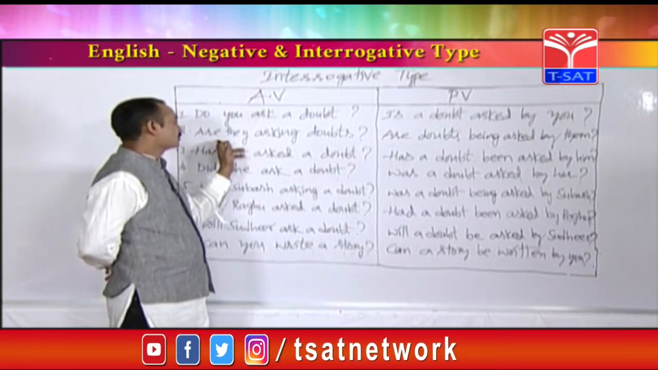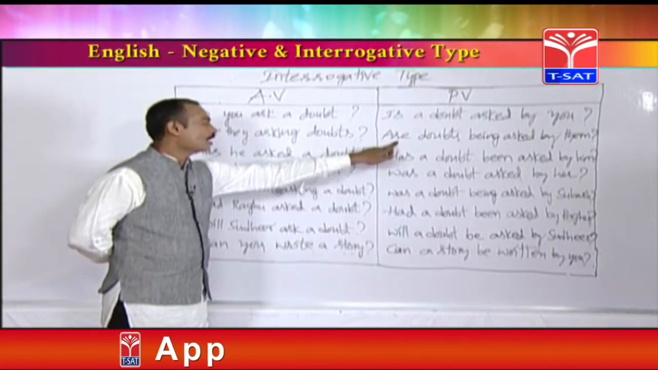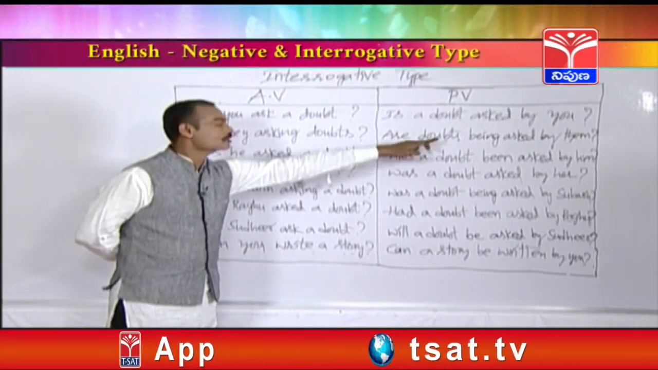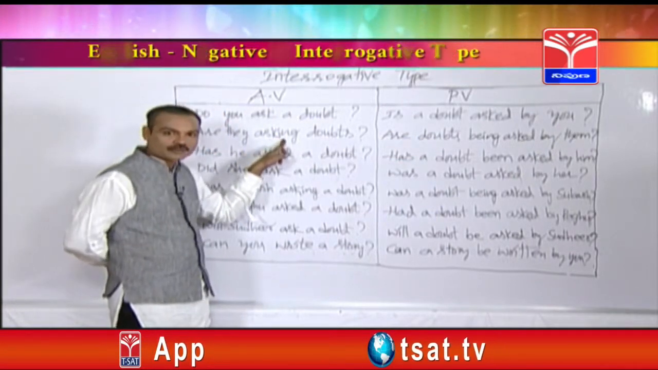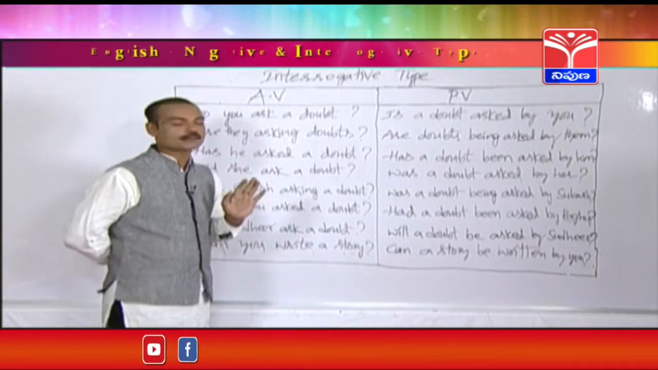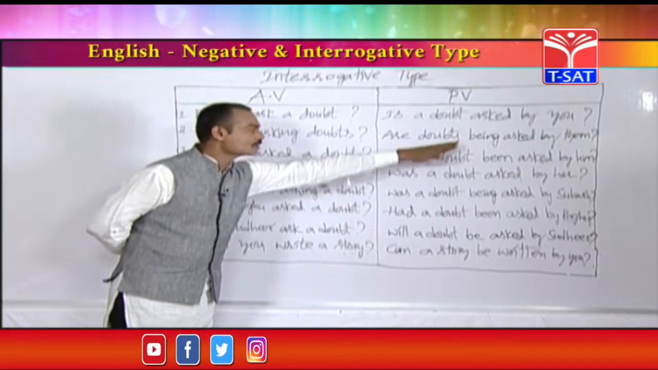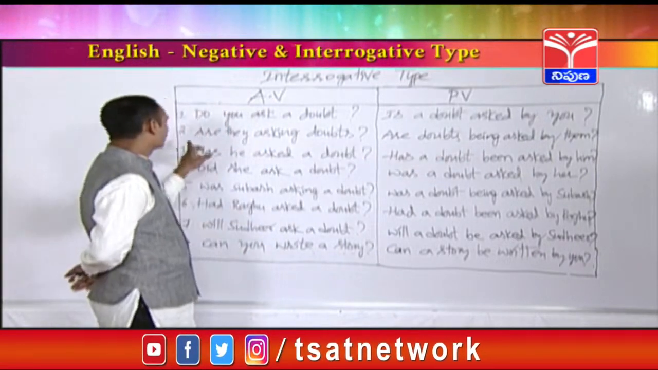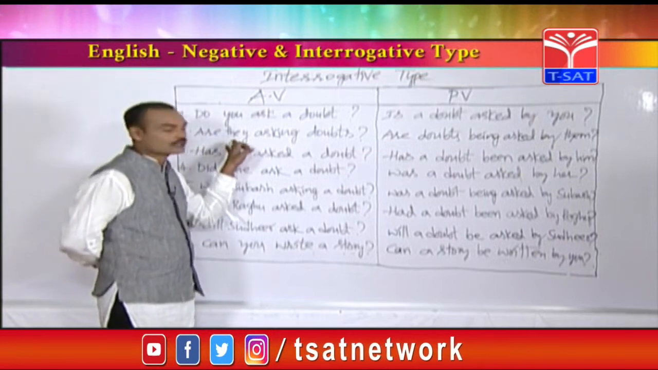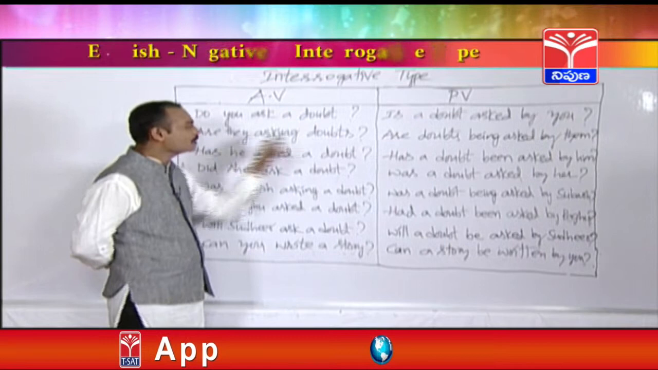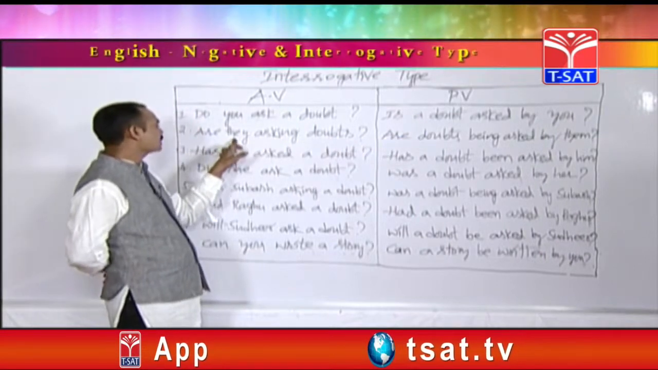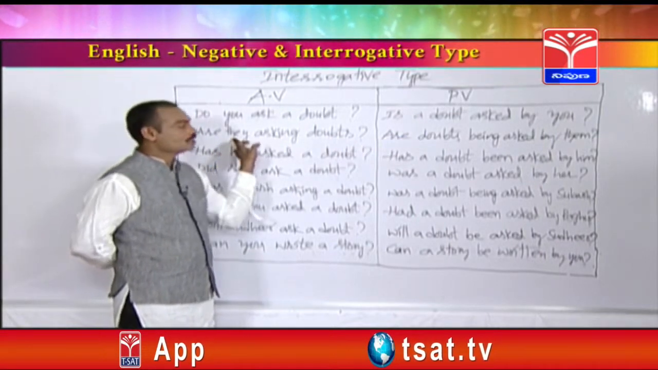Right. So doubts, plural. Are doubts. Why should we use being? Whenever we find the ing form in the active voice, being should be used in the passive voice. So, are doubts being asked by them. Here the subject they becomes them. For example, he is there. Is he asking doubts? He becomes him. For example, she is there. Is she asking doubts? She becomes her.